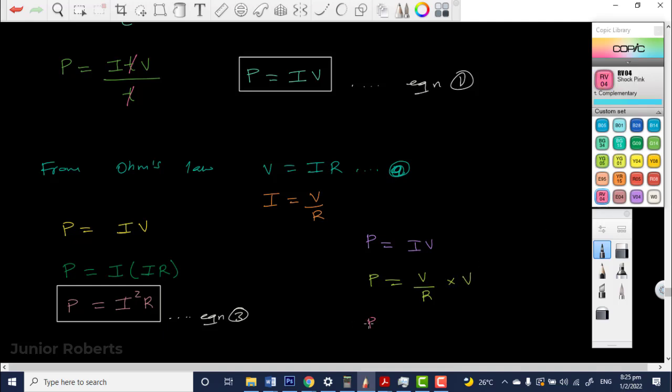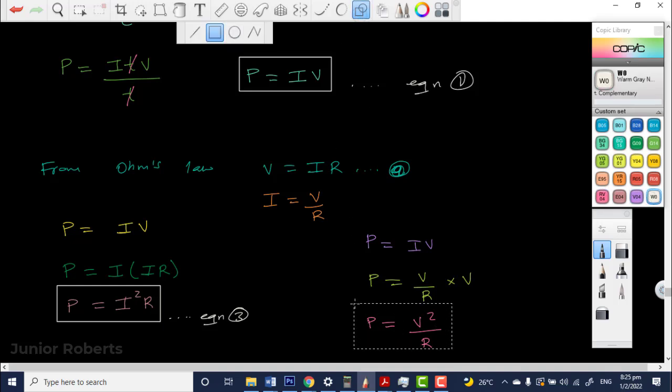We're going to get P is equal to V squared over R. And this is the third equation for calculating electric power.